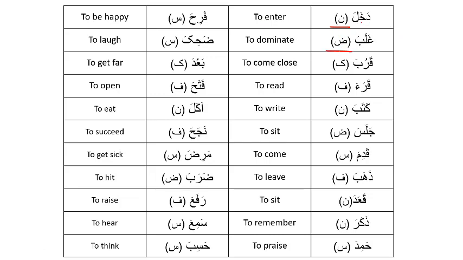So dakhala is bab nasara. Ghalaba is bab daraba. Remember, the present tense for daraba is yadribu, which means that the present tense for ghalaba will be yaghlibu.